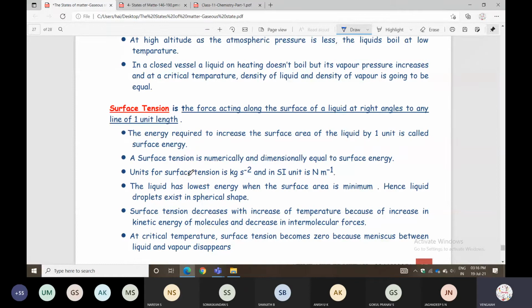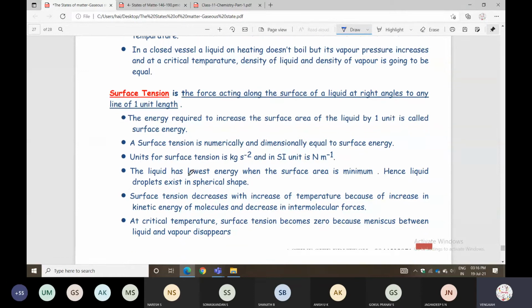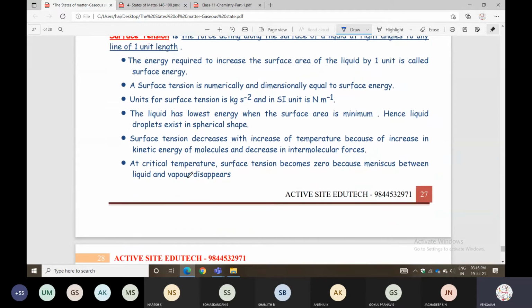Surface tension decreases with increase in temperature, because of the increase in kinetic energy of molecules and decrease in intermolecular forces.